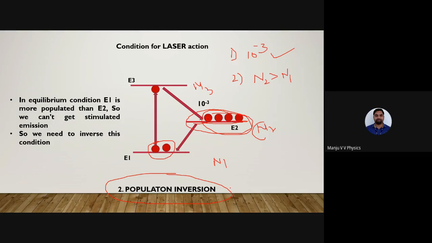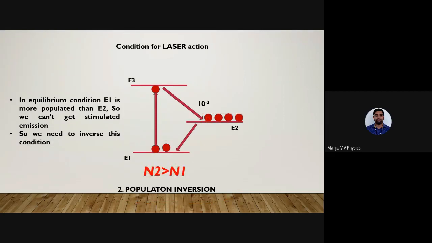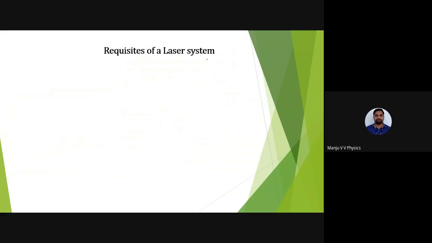What is population inversion? Keeping more atoms in the excited state than the ground state is called population inversion. I'll be asking you the question in the next slide. See, this is the condition for population inversion, that is N2 is greater than N1. This is N2, this is N1. Hope it is clear.